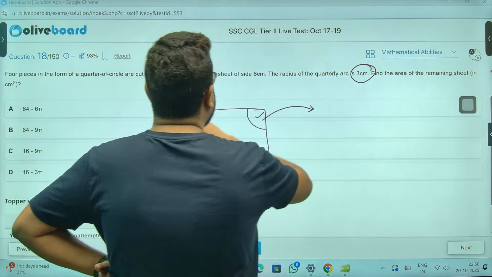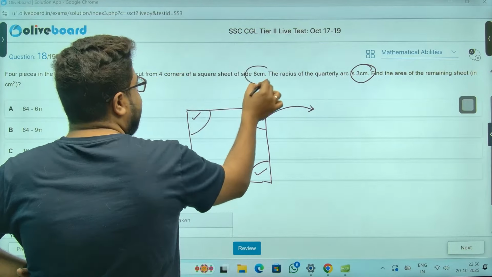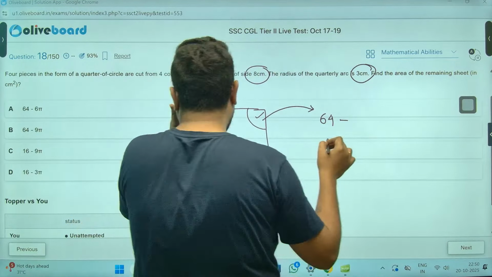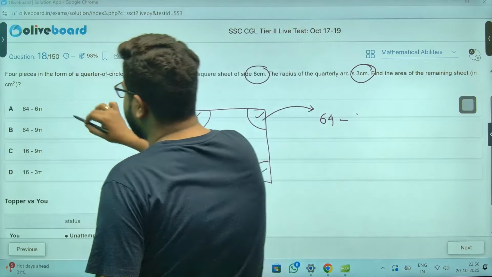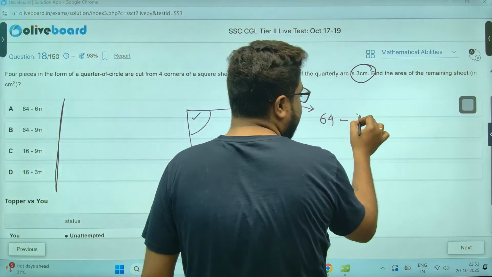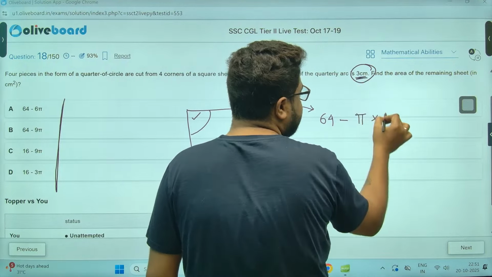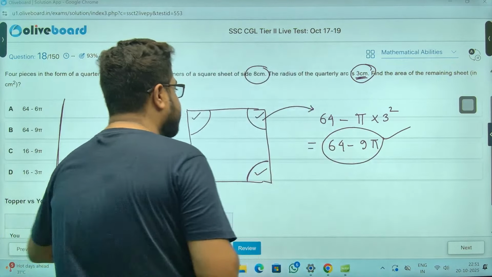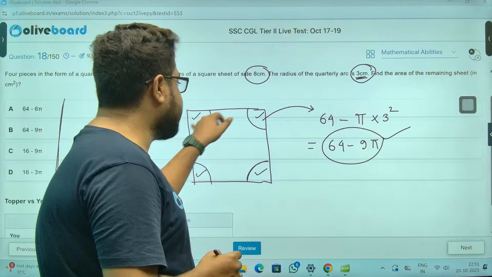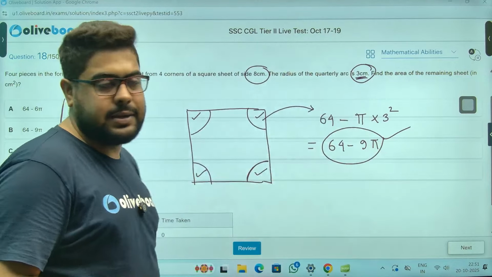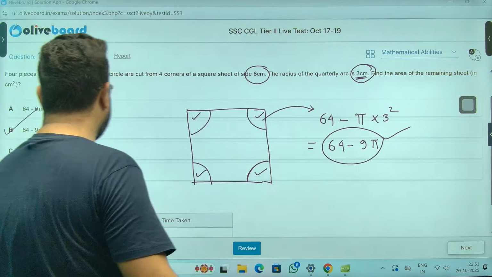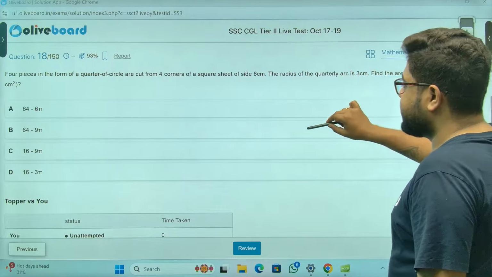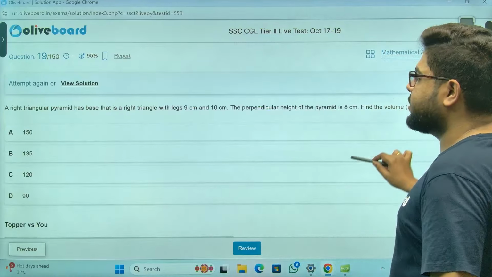Find the area of the remaining sheet. The side is 8, so the total area of the square sheet is 8 squared, 64, minus the circle. They have given the answer in pi, so I'll not put the value of pi. The circle area is pi r square, 3 square pi. So my answer will be 64 minus 9 pi, because 64 is the total and minus the four quarters, meaning one circle, that is pi r square. That is in option B. Done.